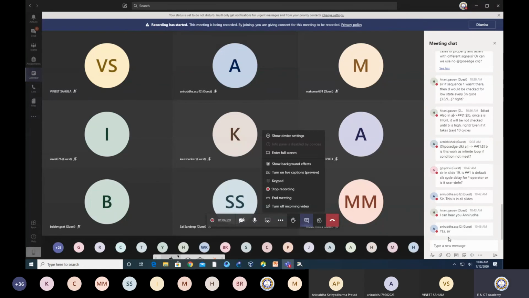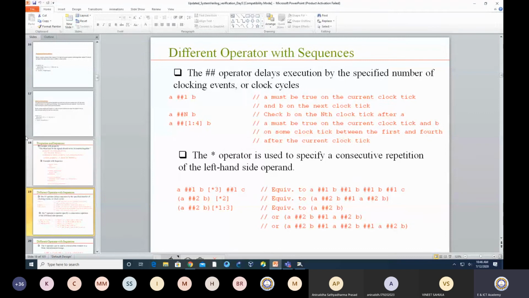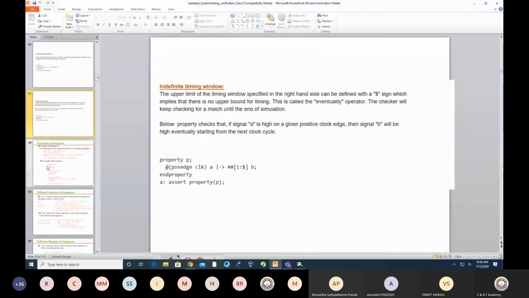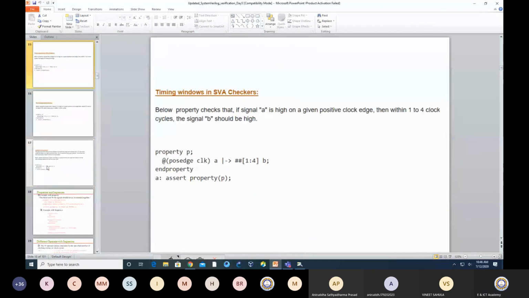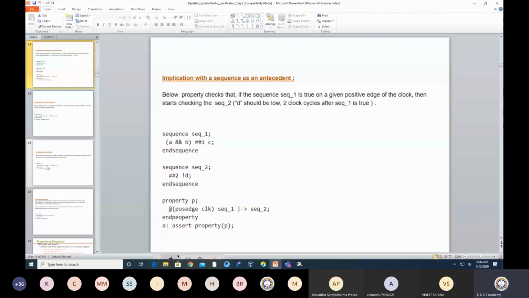Now Hirani Gaurav is asking, sir, if sequence 1 wasn't there, then D would be checked for a low state every third clock cycle. I think you are talking about this slide.